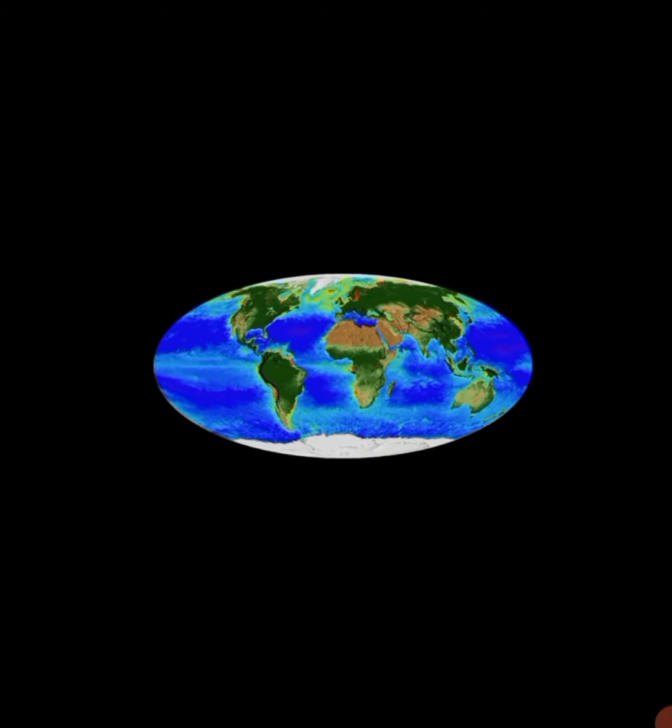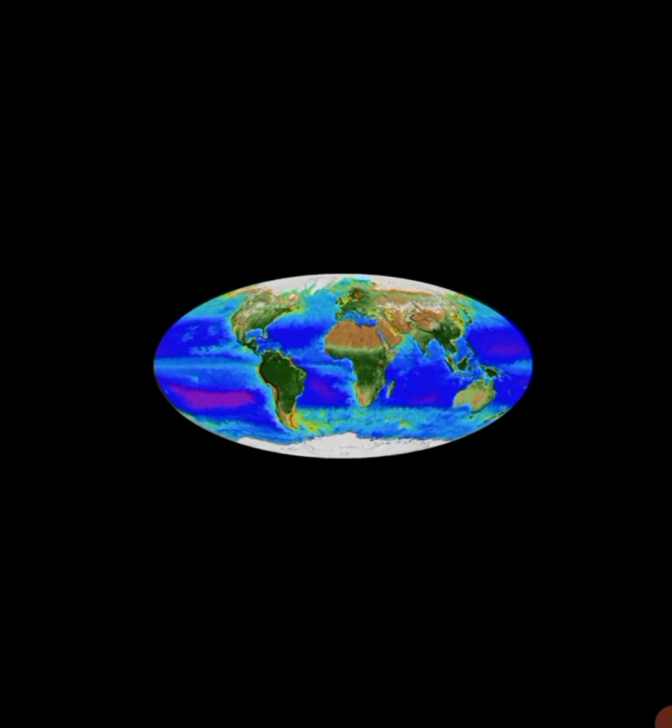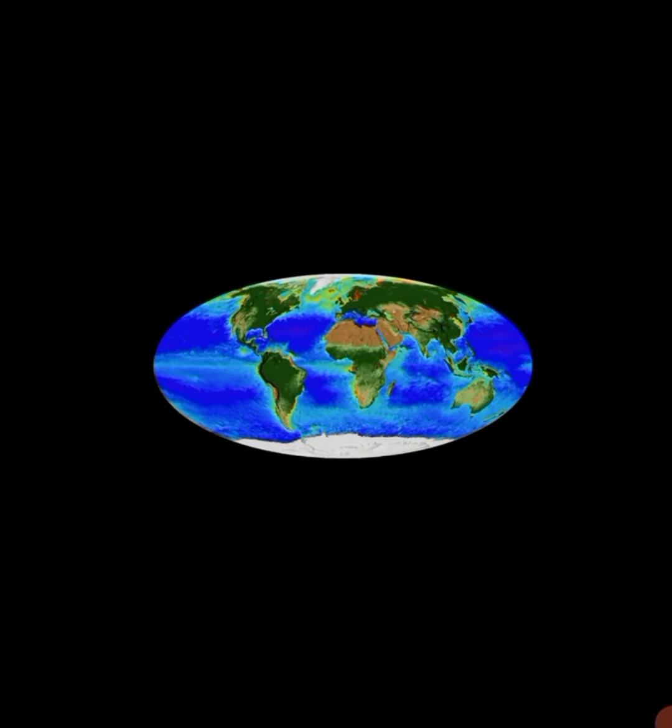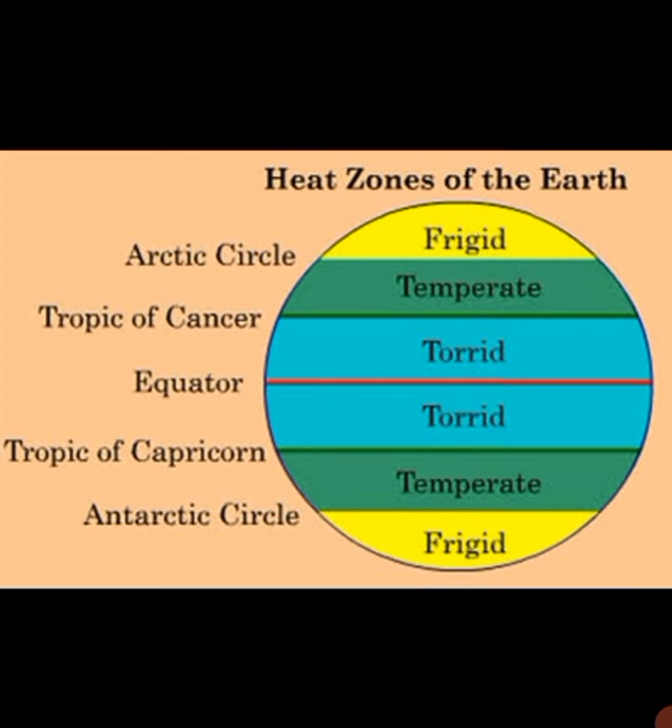Climatic zones. In the southern part of India, it is very hot. Do you know why? Because we are in the torrid zone. What do we mean by torrid zone? Let's see. The climatic zones of Earth are distinguished by the latitudes that run across the Earth's surface. So there are three types of climatic zones: torrid, temperate and frigid zones.